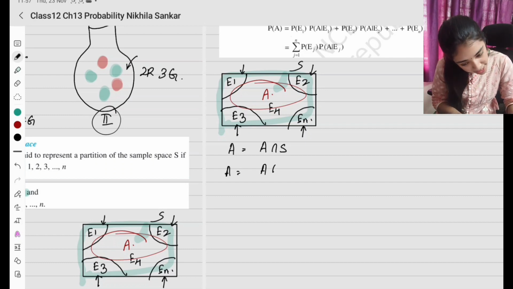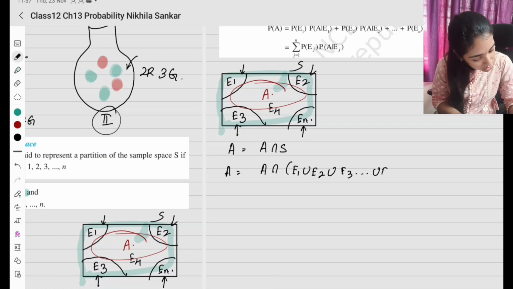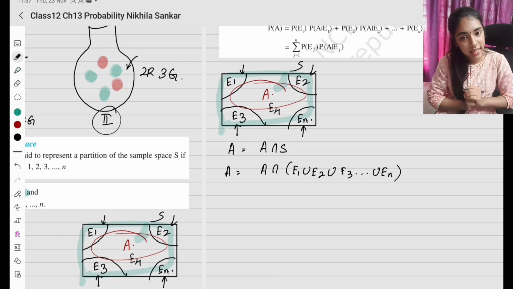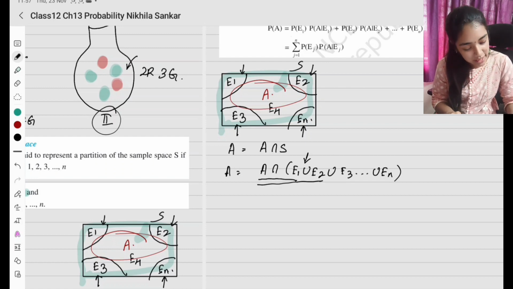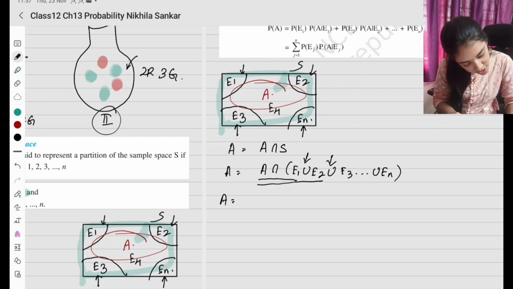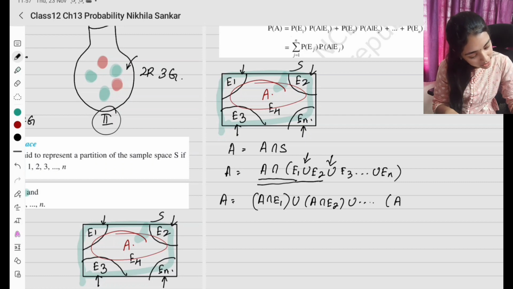A equals A intersection of E1 union E2 union E3 and so on union En. கரெக்டா? இப்போ distributive property யூஸ் பண்ணா it is going to be A intersection E1 union A intersection E2 union இந்த மாதிரி எழுதலாமா? So this is going to be A intersection E1 union A intersection E2 union and so on A intersection En.